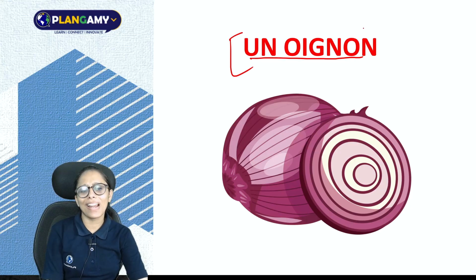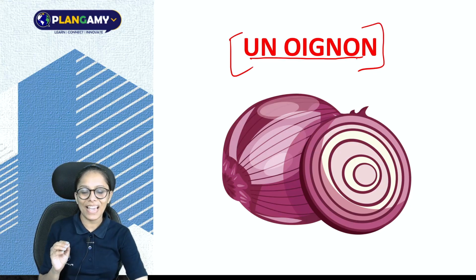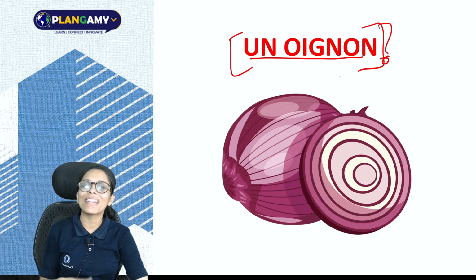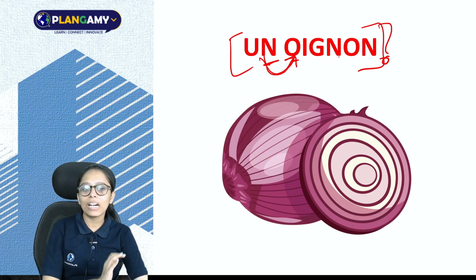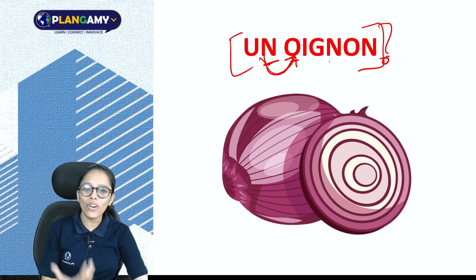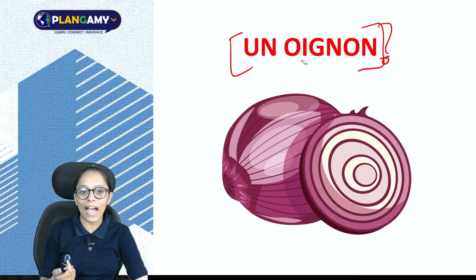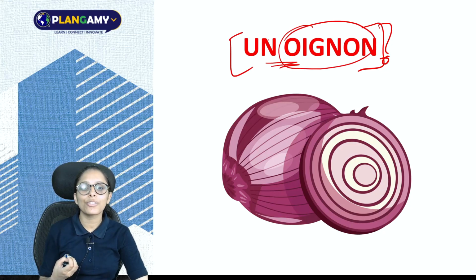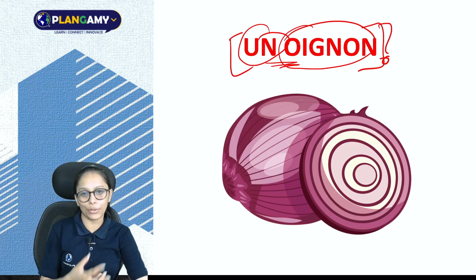I know the pronunciation here is a little difficult, but always remember that in order to pronounce it correctly, we are doing a liaison here between N and O. So I am connecting this N with O. I am not saying "onion" but instead "un oignon". So this is our onion. Again, I am repeating that it is masculine, so you have to use un oignon.